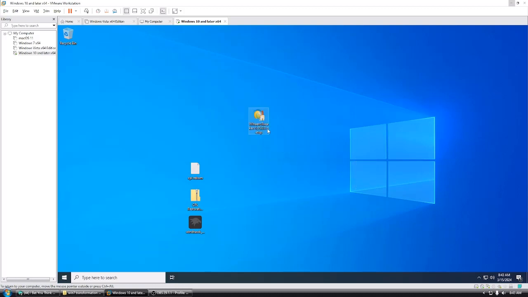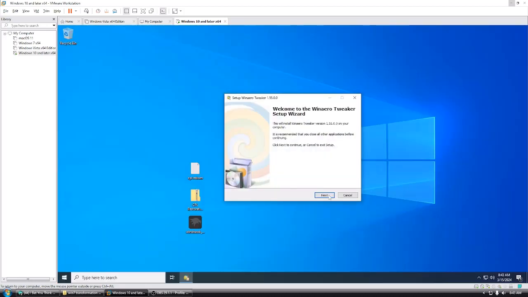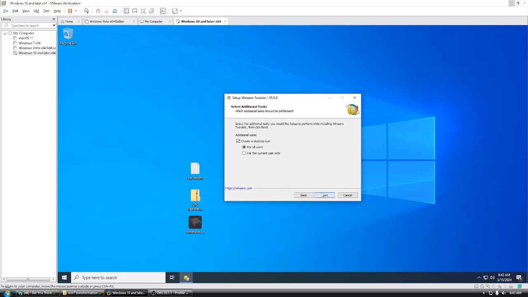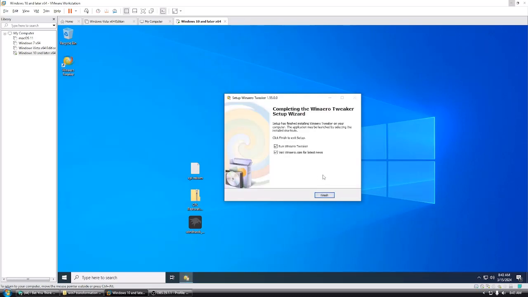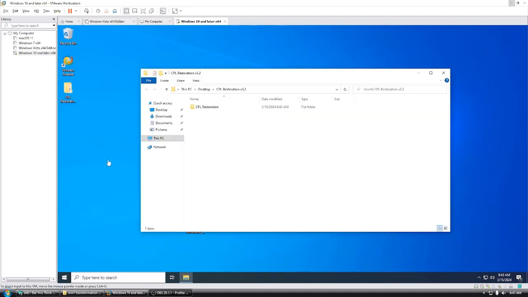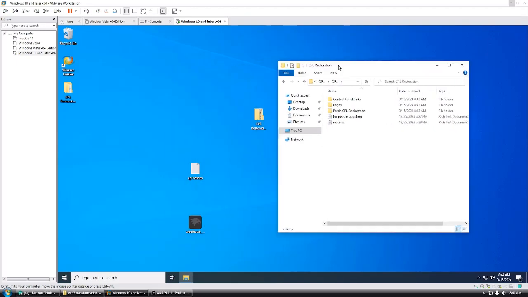So now, first things first, we're going to install Winaero Tweaker. Click on yes. Hit next, next, accept, next, install, next. Go ahead and uncheck these two boxes and delete the executable. Now what you need to do is extract CPL Restoration 3.2. Alright, so now we got CPL Restoration, and we're going to go from top to bottom.